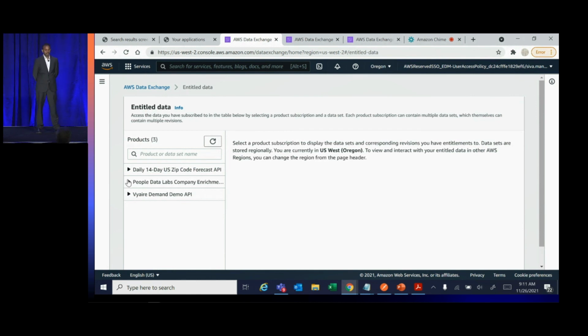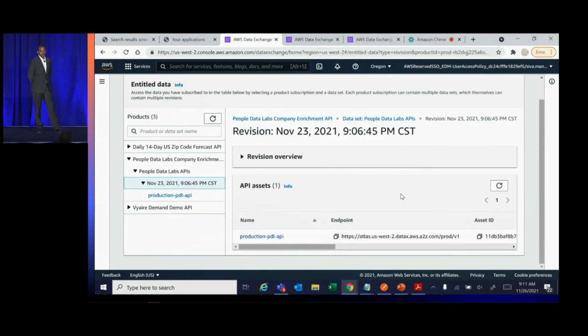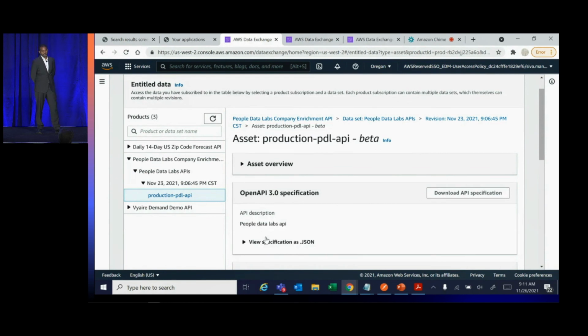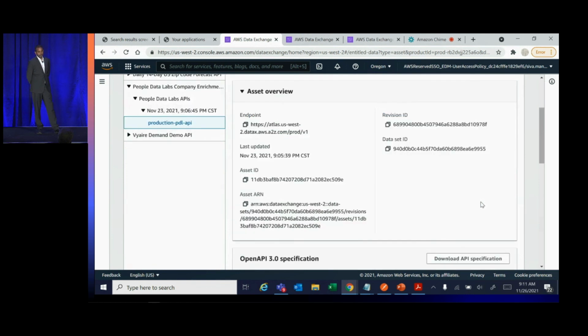Click on the specific external data provider's product and the specific revision. Here, you can view the API asset information. Click on the specific API to drill more into the details of the API. Here is the asset overview, which provides the asset ID, the revision ID, and the dataset ID, which is essential for making an API call to the external data.